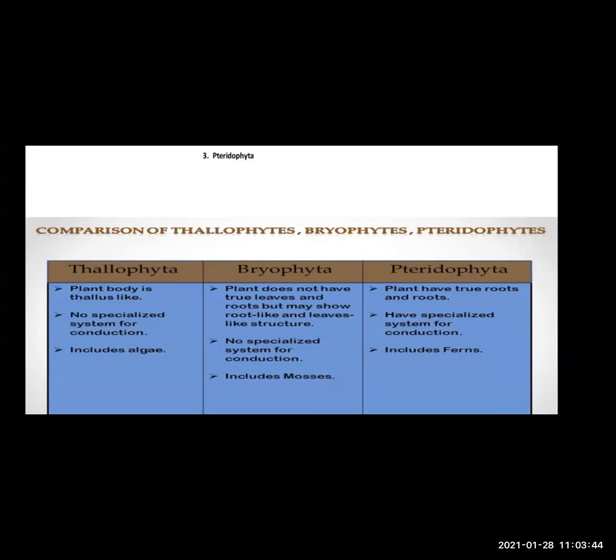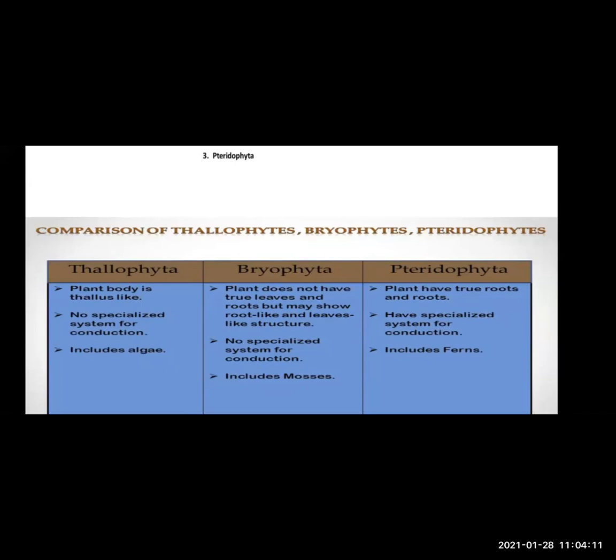That means they have some structures which look like roots and leaves, but they are not developed leaves and roots. Whereas Pteridophyta plants have true roots and true leaves. That means their leaves and roots are well developed. They have well developed roots, stems, and leaves.